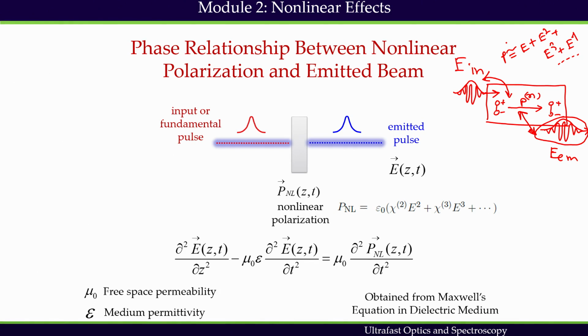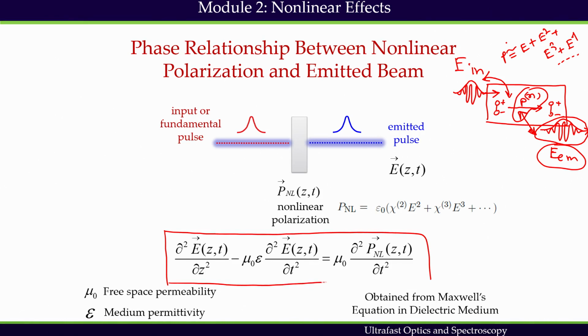What we need to know now is how the induced polarization and emitted field are related. They are related by the nonlinear equation of optics. The derivation of this equation will be given at a later stage of this class, not now. We will directly look at the equation.